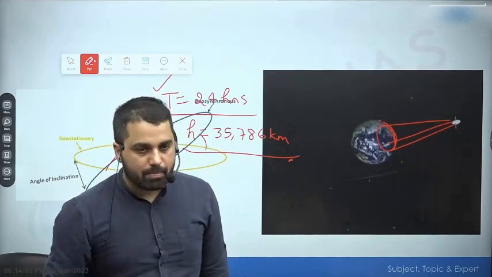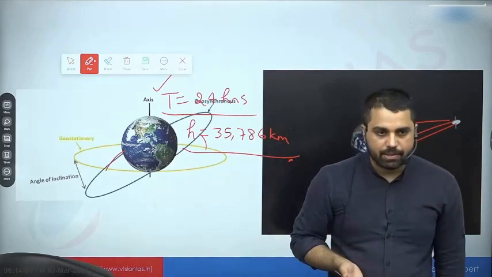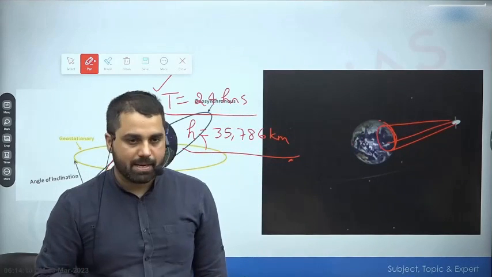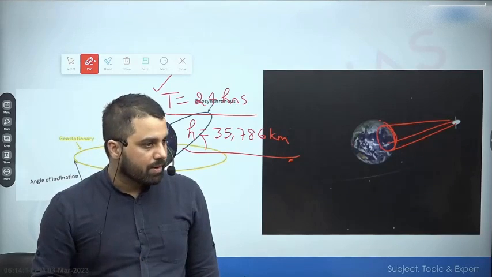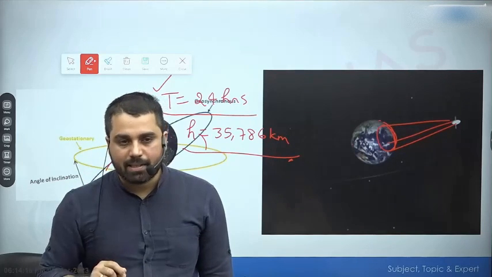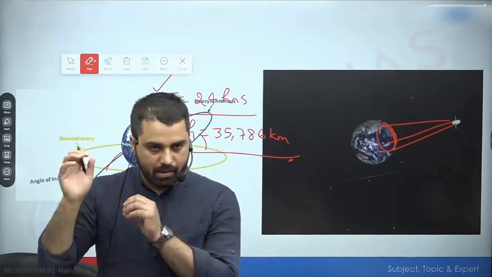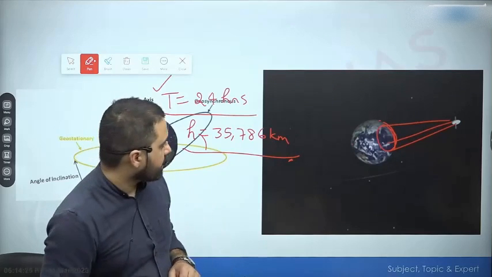But जो polar orbits हैं, in case of polar orbit you do not actually get lot of help from Earth's rotation. So if my height is same, if I have to attain the same height, then polar launches are more difficult compared to equatorial launches. And in one line the answer is because जो equatorial launches हैं they will get a boost from Earth's rotation. जो polar launches हैं they will not get any boost from Earth's rotation.